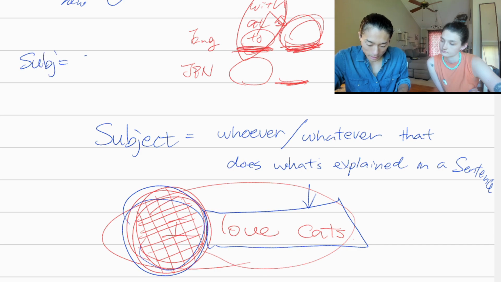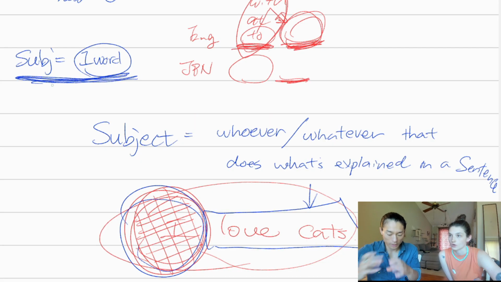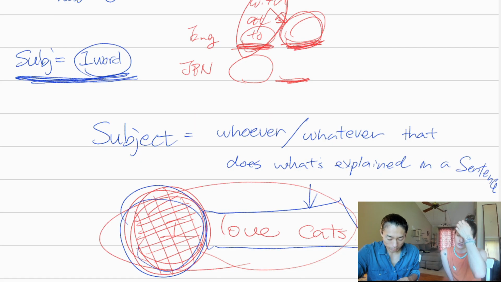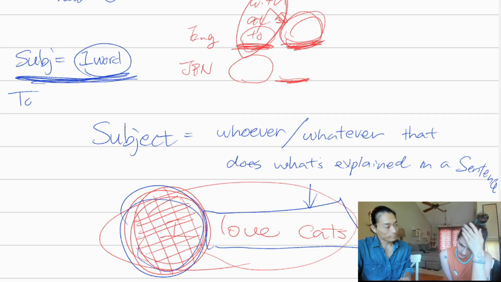So in that sense, maybe a good way to understand is that subjects are usually just one word, like I, he, they. Even if it doesn't need to be a living being. For example, if you want to say life is beautiful, then life is the subject of the sentence. Regardless of whether it's a living being or not, it is usually just one word. Okay, and then ga connecting to the topic or the subject.